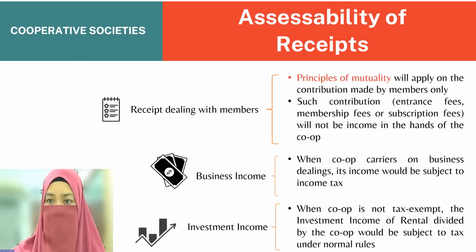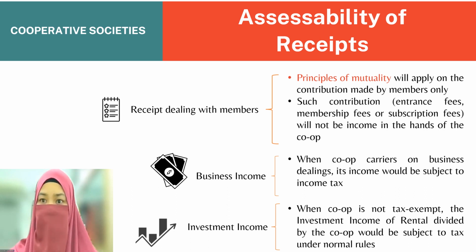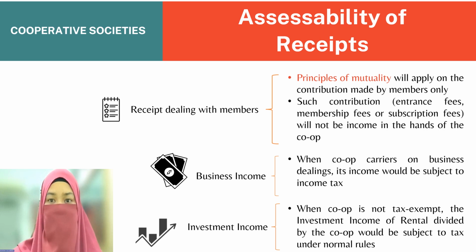How do we treat in terms of taxation the various receipts received by a co-op? Number 1, if the co-op receives income related to members, we are going to use the principle of mutuality. Such contributions, for example entrance fees, members fees, or subscription fees, are contributed by members. This means that whatever income is related to members, we can't declare as income of the co-op.